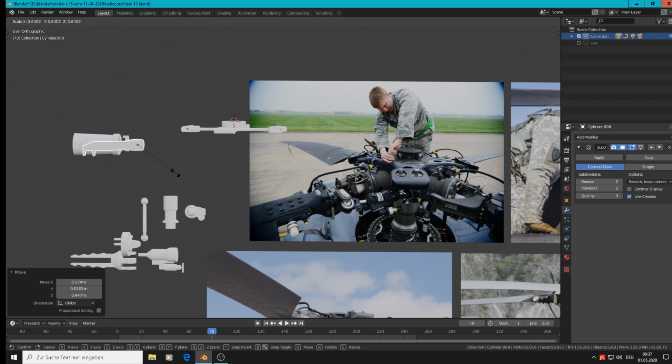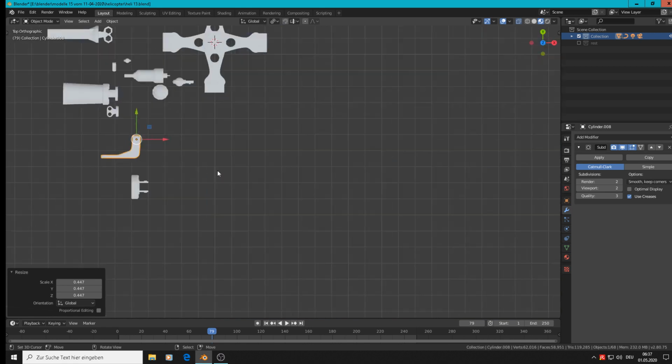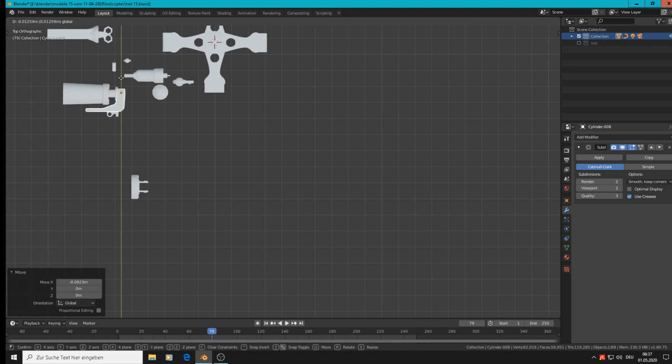So we scale down, such like it's near to the front thing there. Yeah, I think that's it. Top view, bring them to position. And then we should have it.